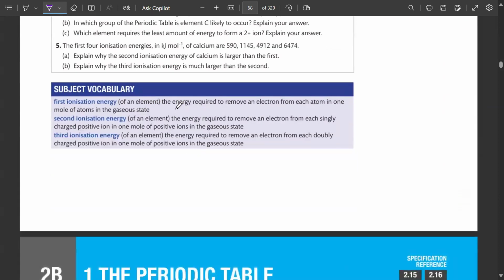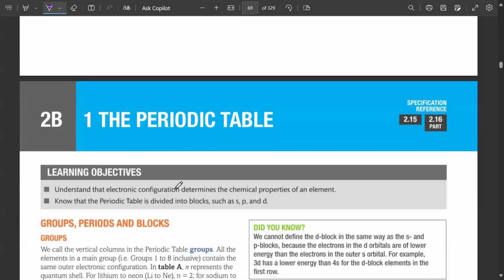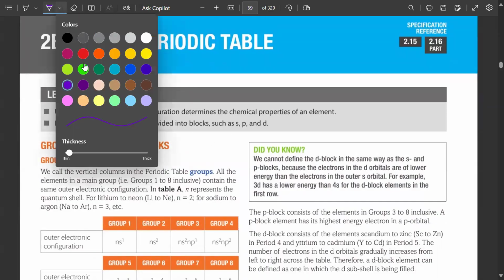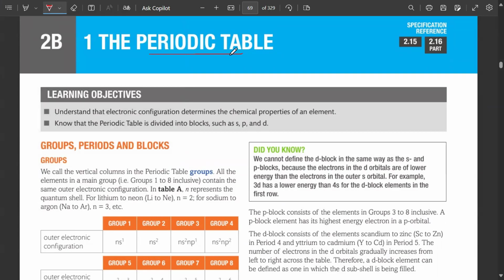So first ionization energy, second ionization energy, third ionization energy, the key values you have to remember, and the definition is very important to remember, all of these. Now let's start off with the periodic table.